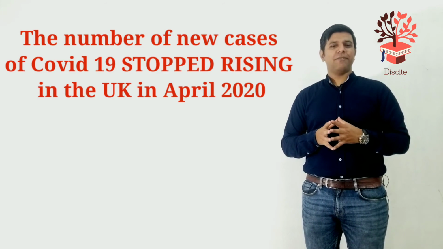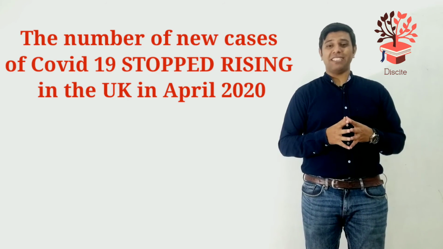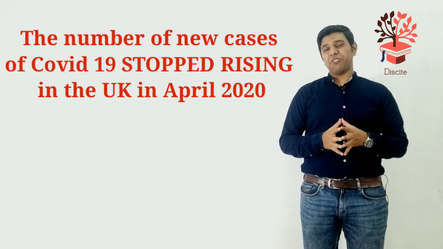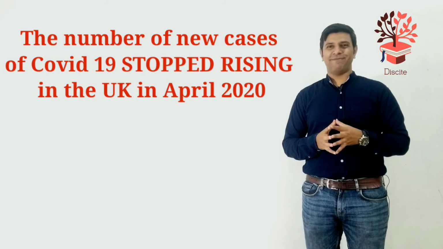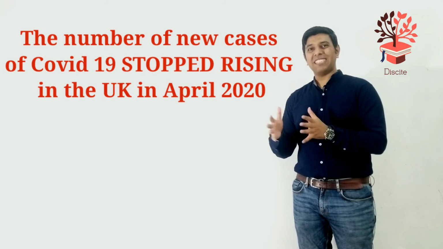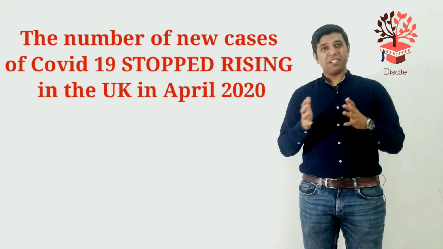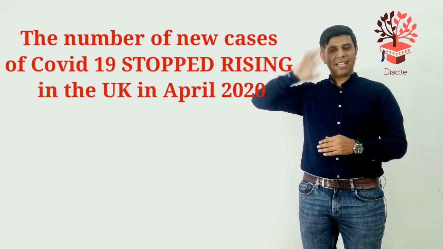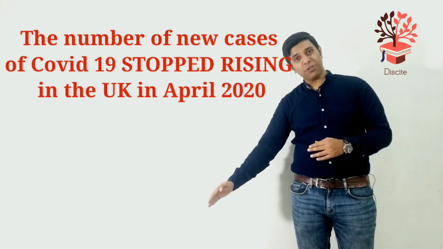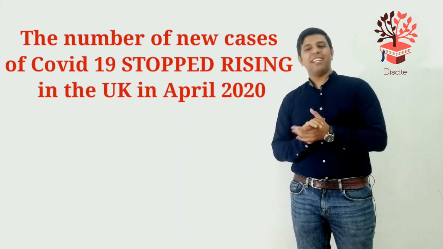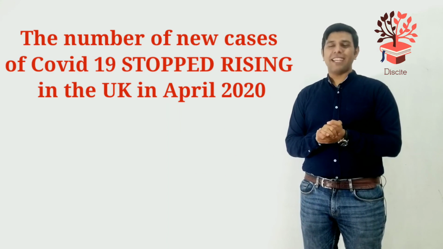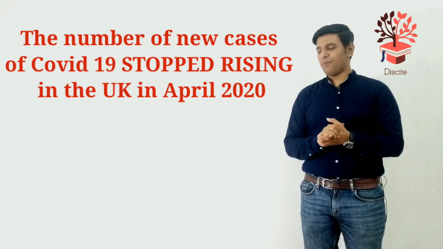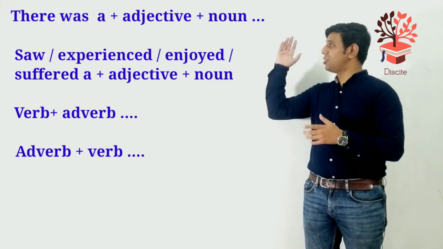The last sentence, the number of new cases of COVID-19 stopped rising in the UK in April 2020. The number of new COVID-19 cases stopped rising. It means they stopped to increase, that they had reached a peak. Now they were not increasing, but were on the decline. They were decreasing in the UK in April 2020. So, these were different types of sentences. Now you can have a look at all these structures that we talked about in just one slide.